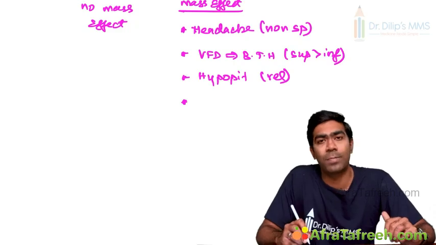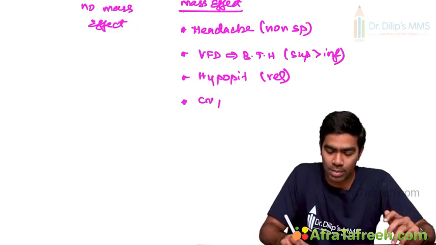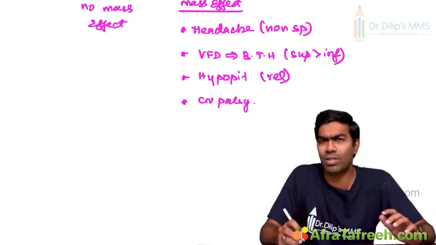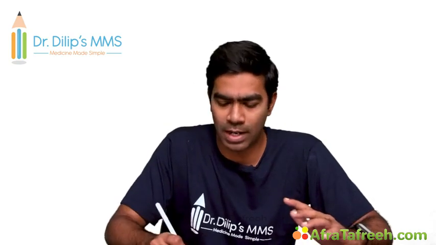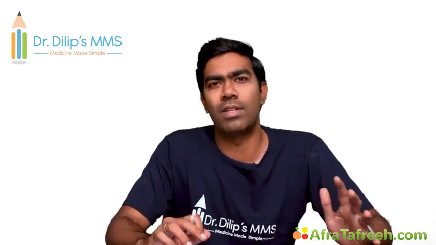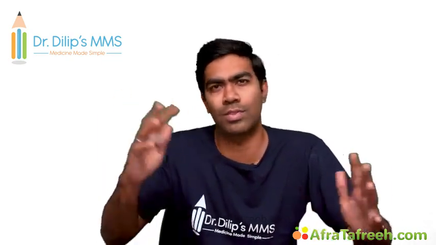And next, you can get cranial nerve palsies. This is very rare. Usually you encounter it with pituitary carcinoma more than adenoma. Cranial nerve palsy occurs whenever the tumor invades into the cavernous sinus. All right. Or very rarely you can even get hypothalamic involvement, but that's too big a tumor to enter the hypothalamus and produce effects on it. That's really not a feature of a pituitary adenoma, but very rarely it can happen because of such huge tumors.